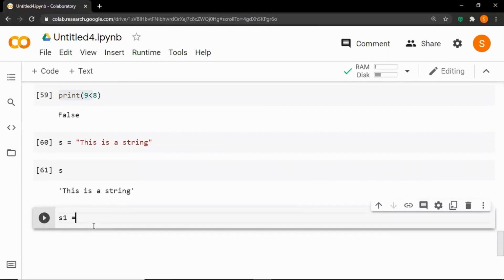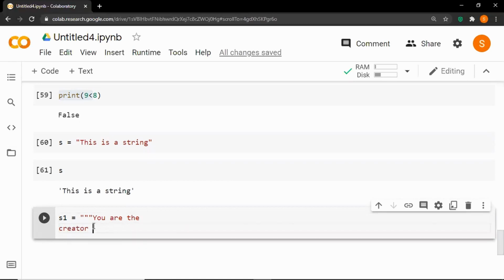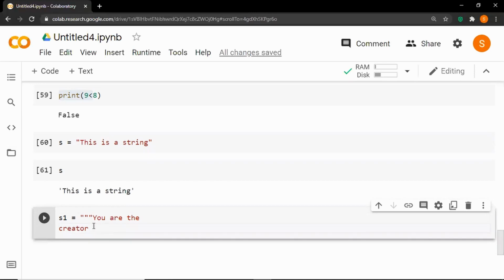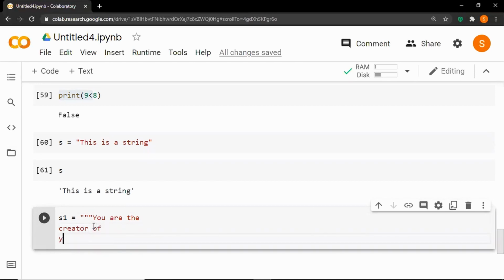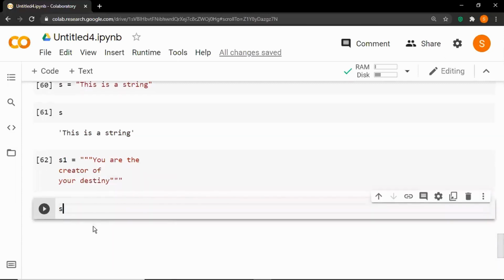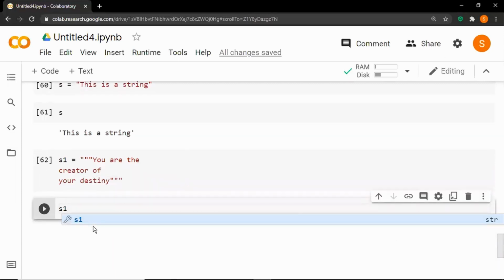So let's say S1 is equal to, let's take the same example, you are the creator of your destiny, in three double quotes, run the cell, and let's print the value of this string.